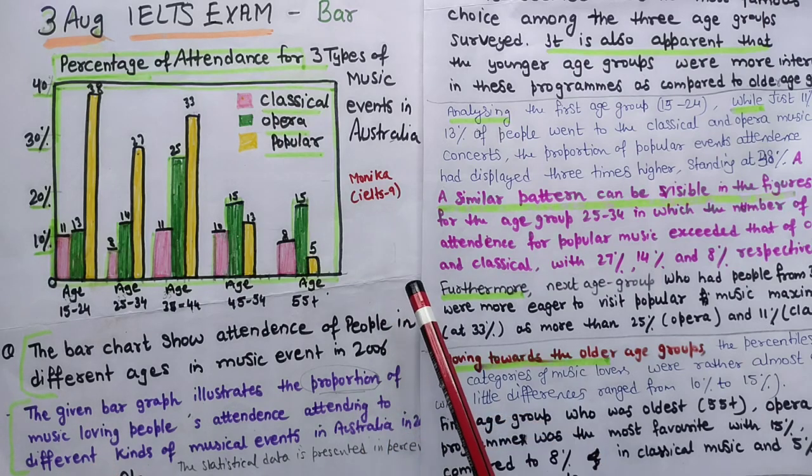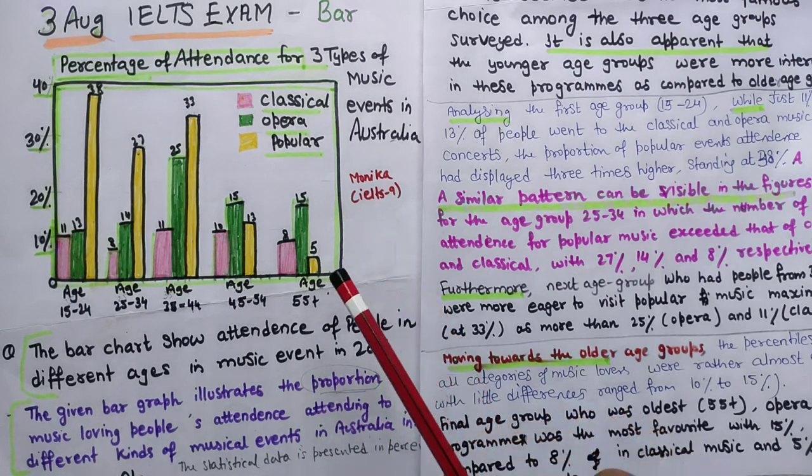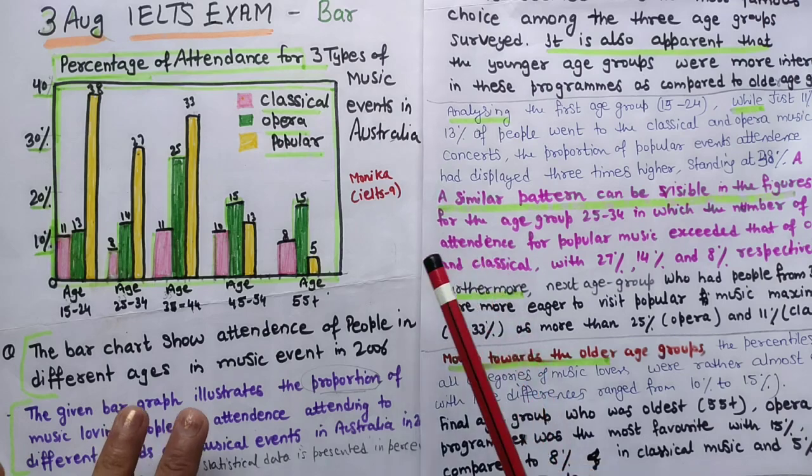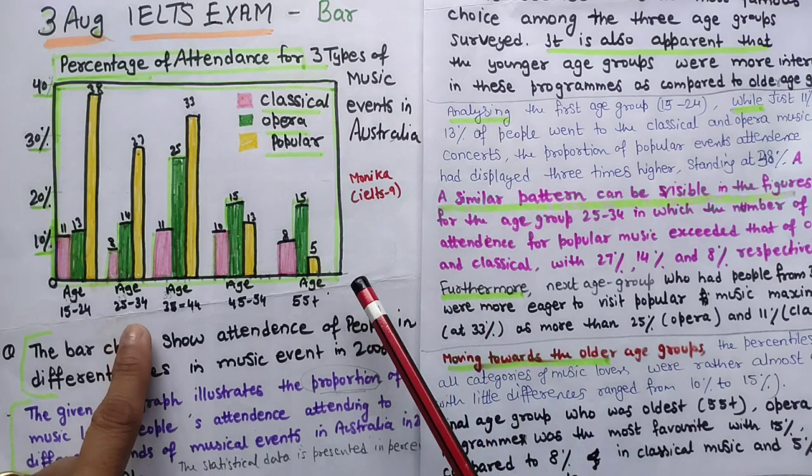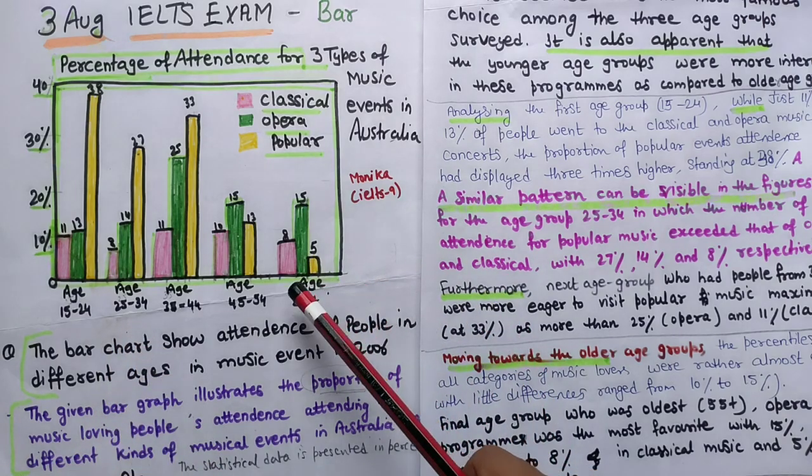So can you think, when I am saying I can give you a one-day formula, I can give you one formula to get 9 bands in one day. Will you believe me? So in one video I can give you how you can get 9 bands in IELTS writing if you focus on your explaining or organizing your writing task 1 and task 2 also.